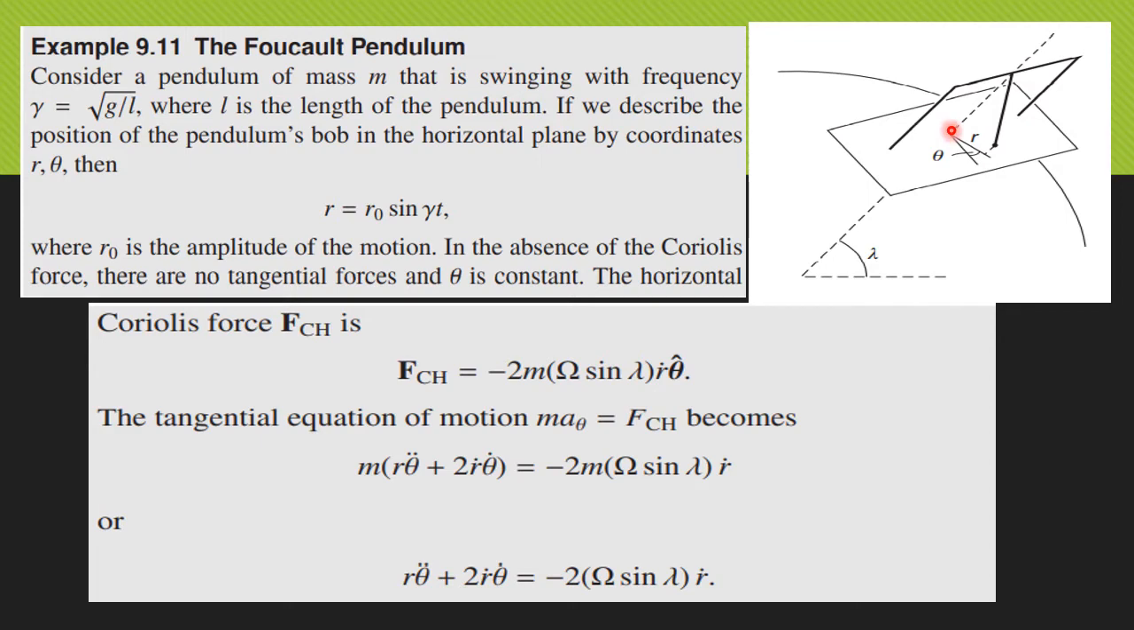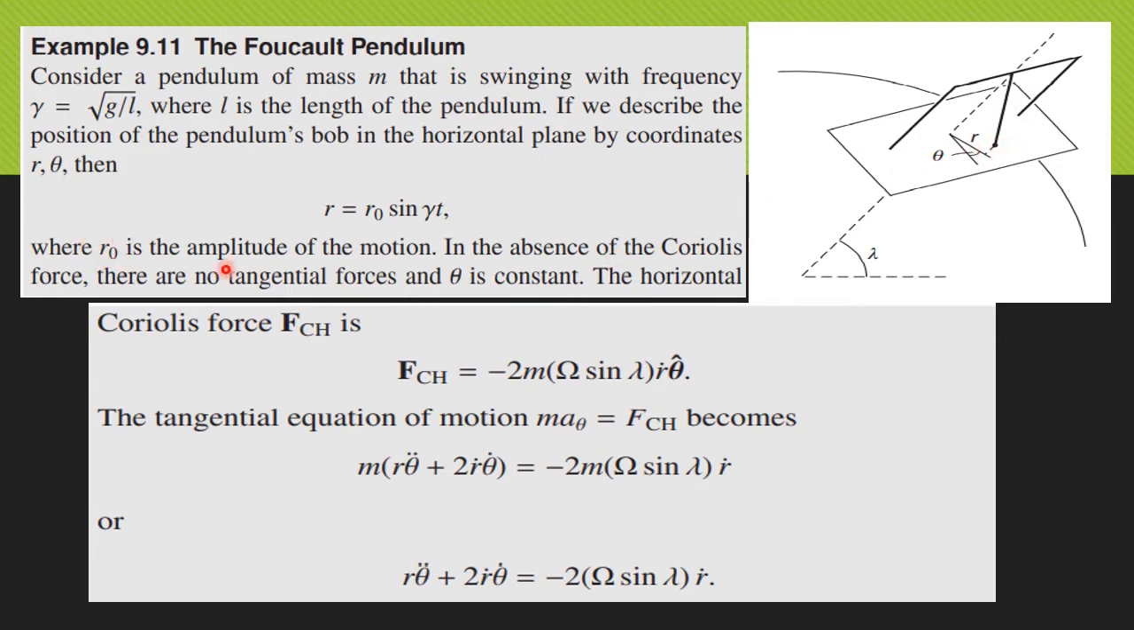This is the point at which we have fixed the Foucault pendulum, at a latitude lambda, and this is a long thin wire on which the bob is attached. The pendulum is swinging with a frequency gamma equal to root g by L, where L is the length of the pendulum. Now we describe the position by the plane polar coordinates r and theta. Therefore the solution r = r0 sin gamma t holds for the position of the bob, where r0 is the amplitude of motion.